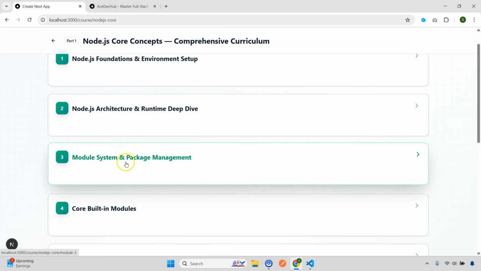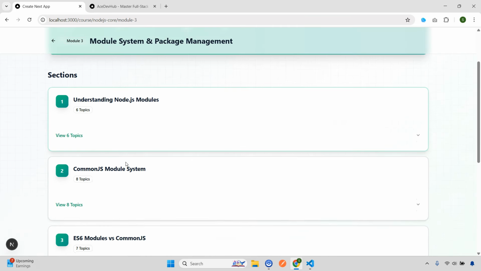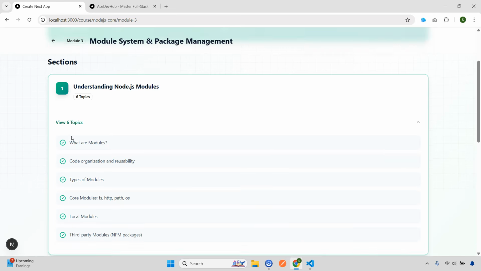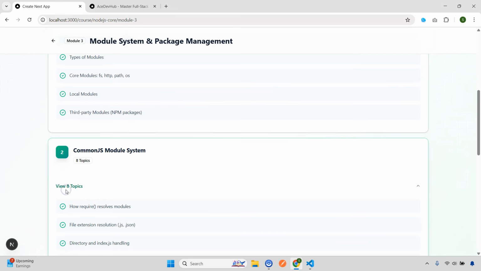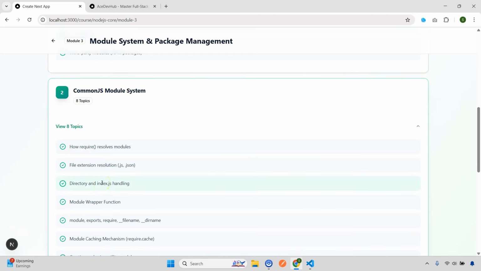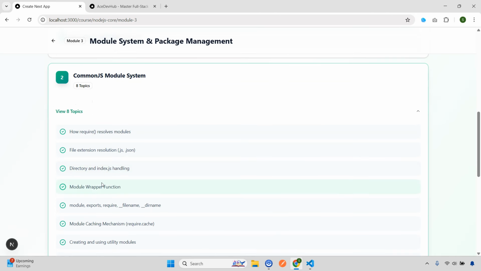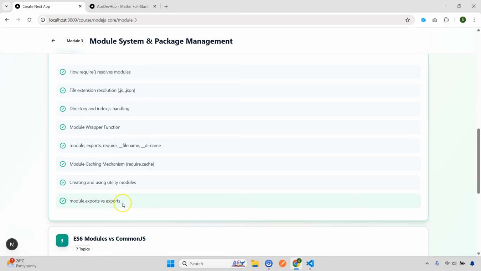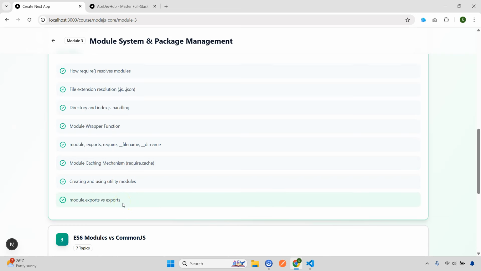Then we'll move to module system and package management. I think I don't have to explain that these are very, very important, right? File system, HTTP, path, operating system, these are all core modules that we will go into in depth. And you can see that we have the CommonJS module system, right? How require works, file system resolution, module wrapper function, very, very important, module exports, require, file name, directory name, module caching mechanism. These are things you will not usually find in other courses. And then I think this is very common, module.exports versus the normal exports.